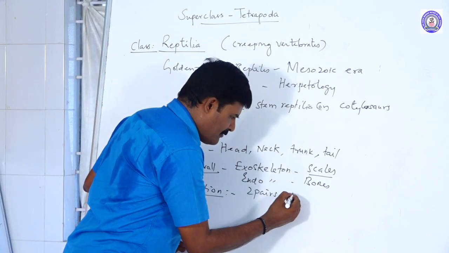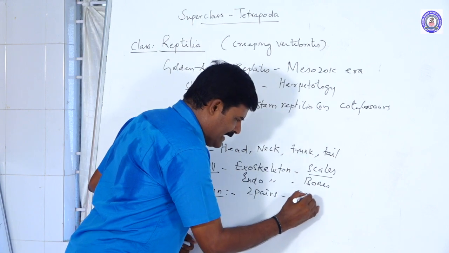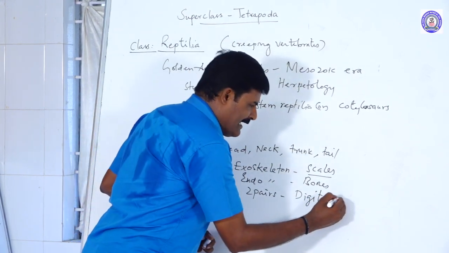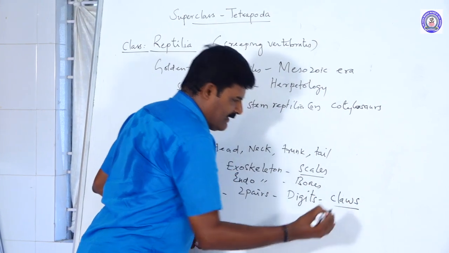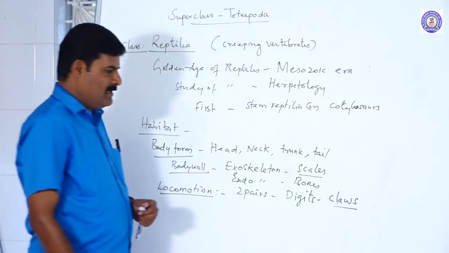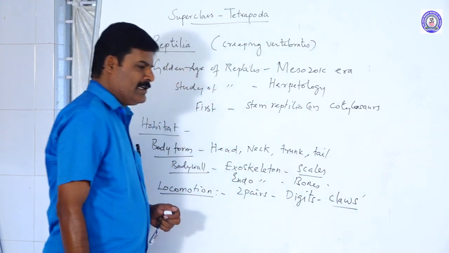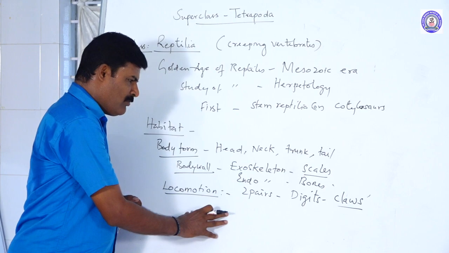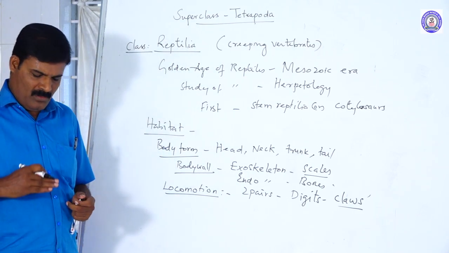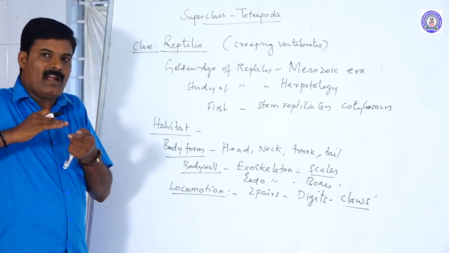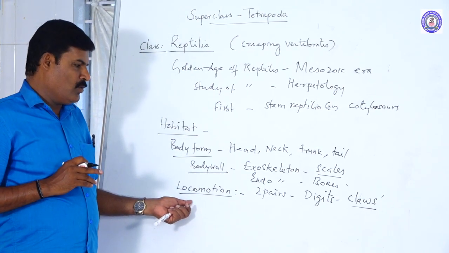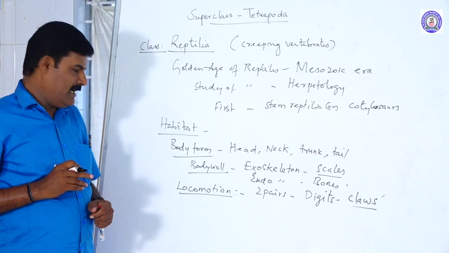The important character of the limbs is that the terminal ends of the digits have claws, which are curved nails. These locomotory organs help them stay closely attached to the substrate of the ground. So this is the locomotory organs and tail.